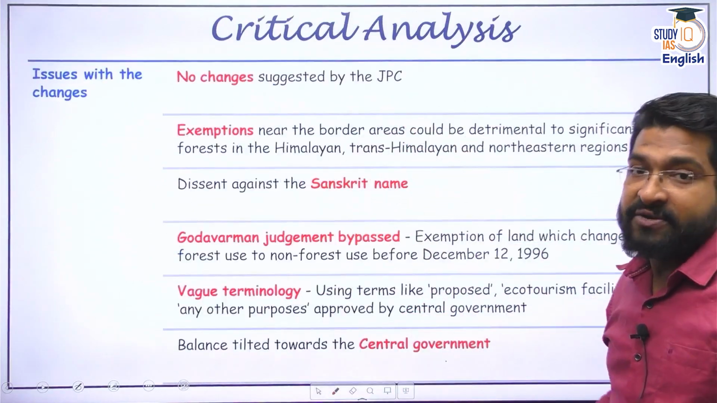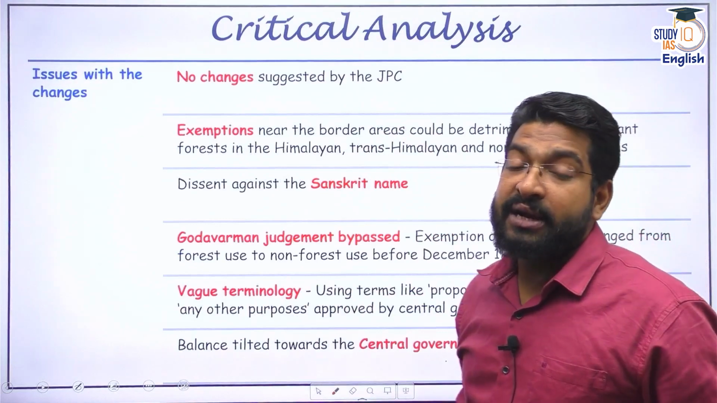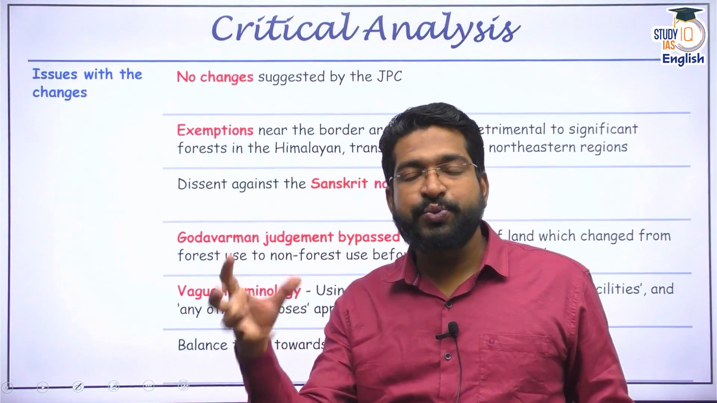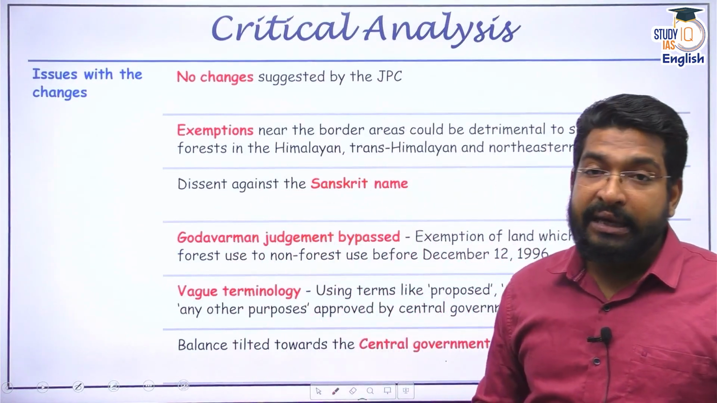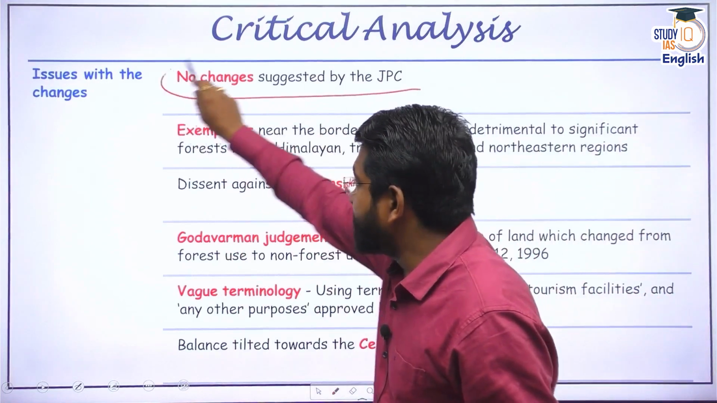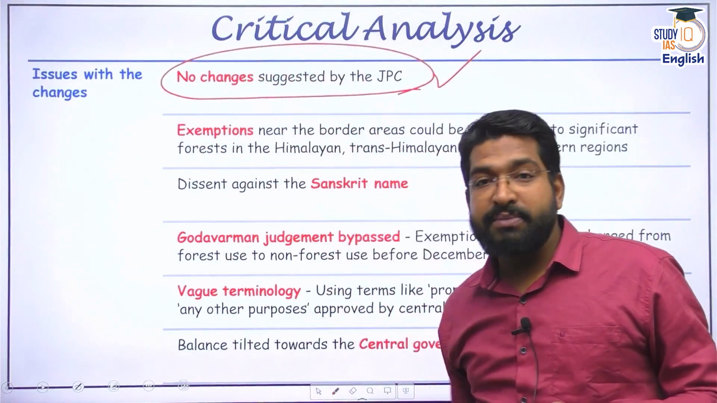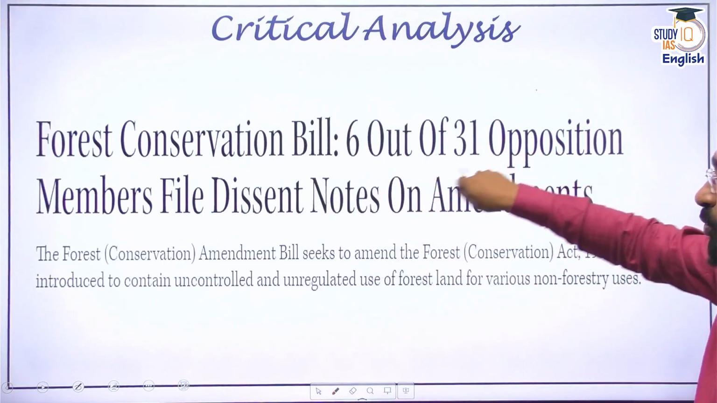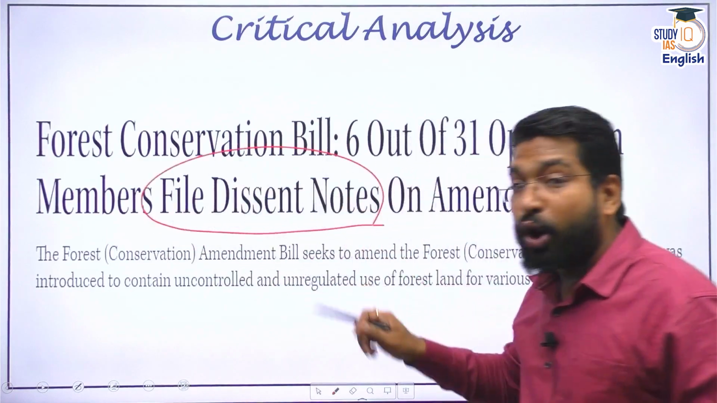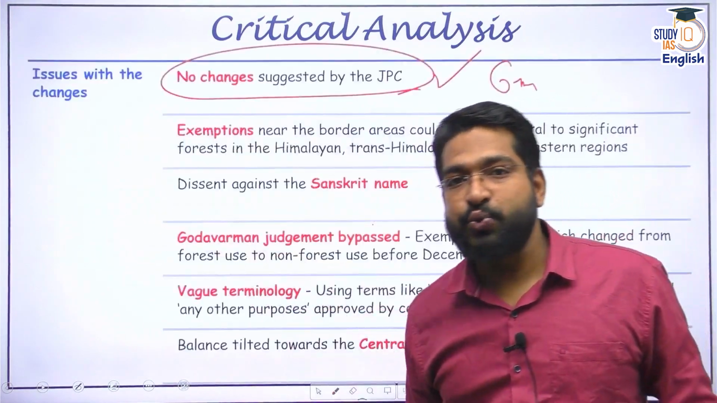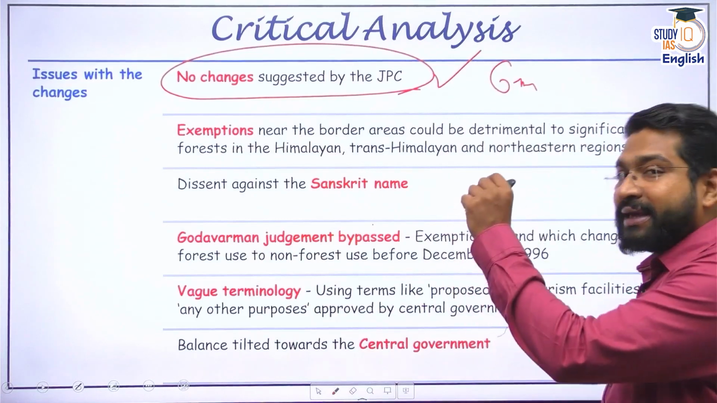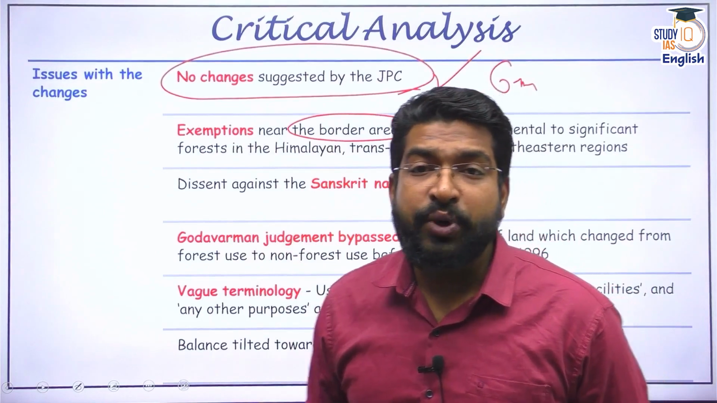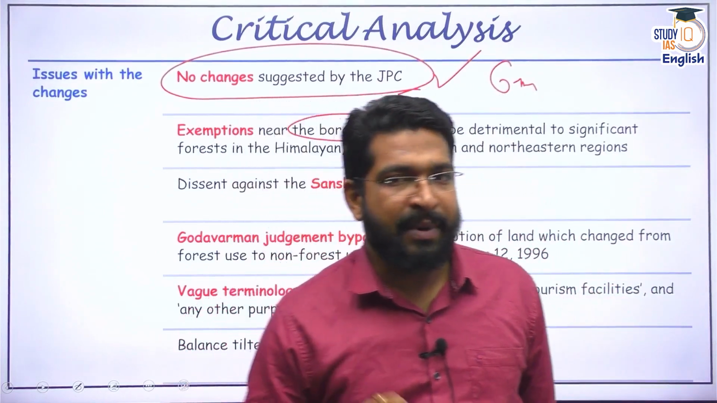The issues are these. The first one is that the JPC, which had 31 members, some of the members had highlighted issues with the amendments, and those issues were not taken into consideration. That is the allegation of the opposition, that none of the changes highlighted by the members were incorporated. I told you there are 6 members who have dissented. 6 out of 31 opposition members filed a dissent note along with the report, which will be tabled in the parliament very soon. Apart from this, the exemptions near the border areas up to 100 kilometers are going to deteriorate especially the fragile Himalayan ecosystem.